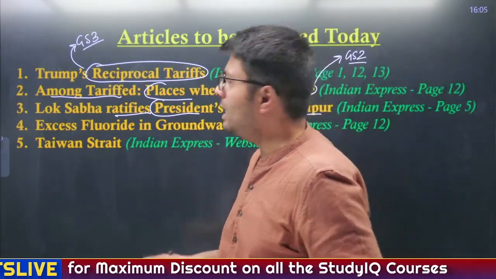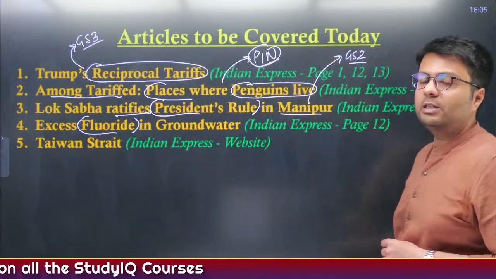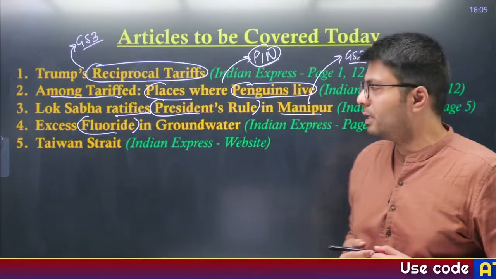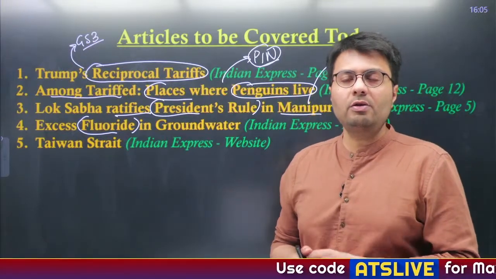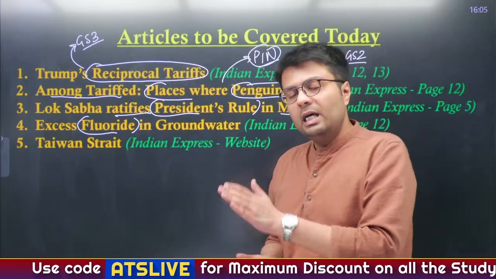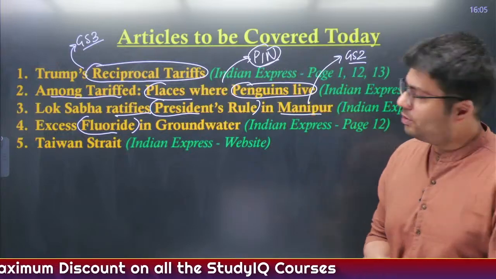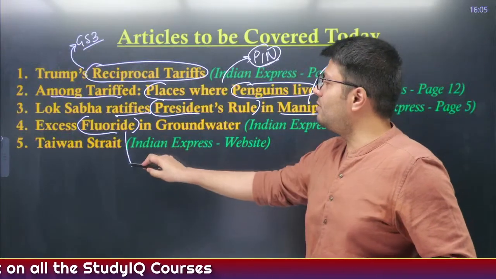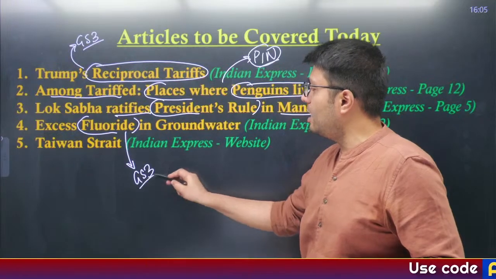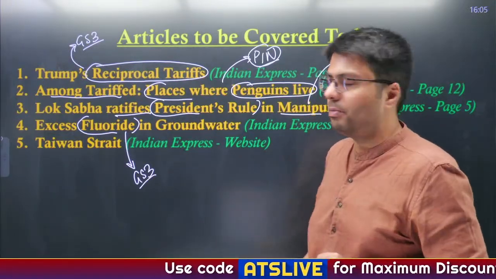In the fourth article, we'll be understanding the excess level of fluoride that has been found in the groundwater in the district of Sonbhadra of Uttar Pradesh. So, we'll understand the consequences of excess or less fluoride in waters, what are the results of this fluoride and what are the usual effects. Now, this generally is a part of water pollution, therefore, relevant topic is GS paper 3, as pollution right from air, soil, water, these are important from environmental perspective.